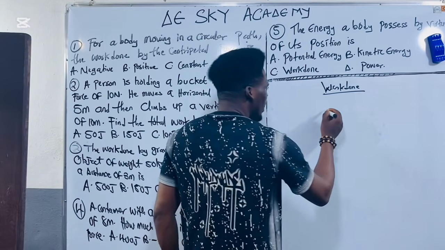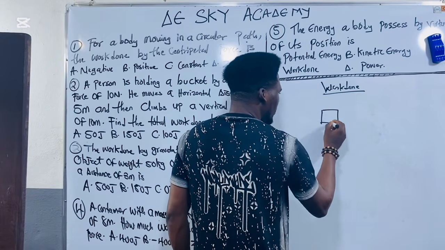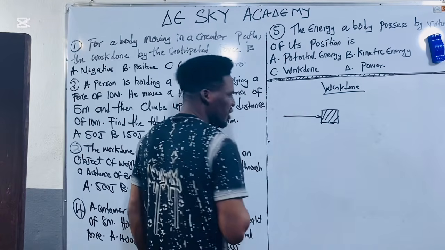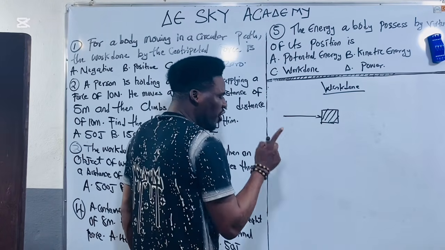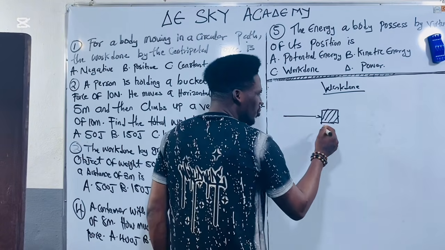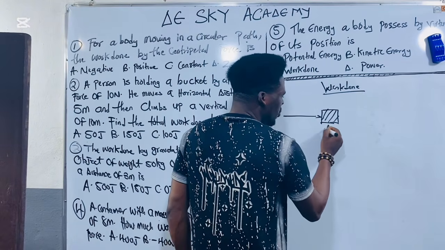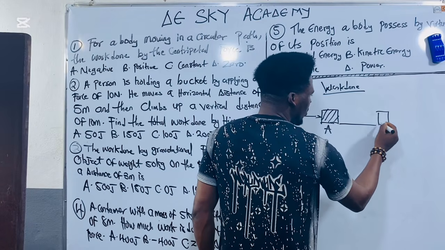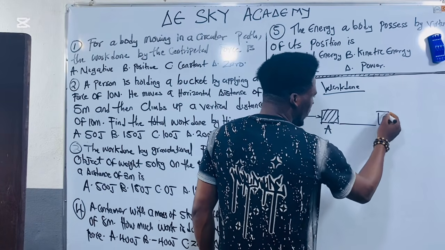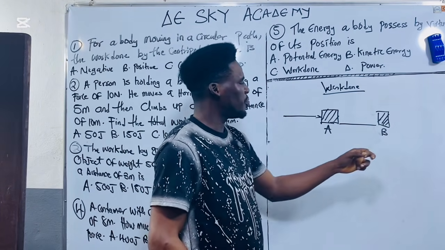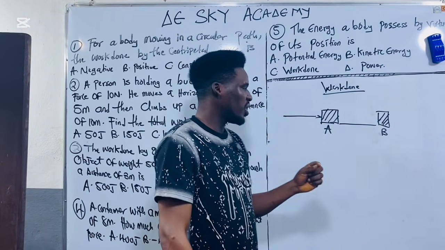What do I mean? If I have a body, let me say this is the body now, and I apply a force on this body, the force that I apply on this body will cause this body to move. Let me say this body was at point A, the body will now move from point A to point B. So when the body moves from point A to point B, you will discover that work is done.